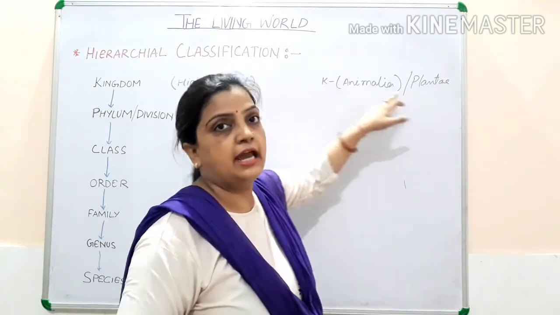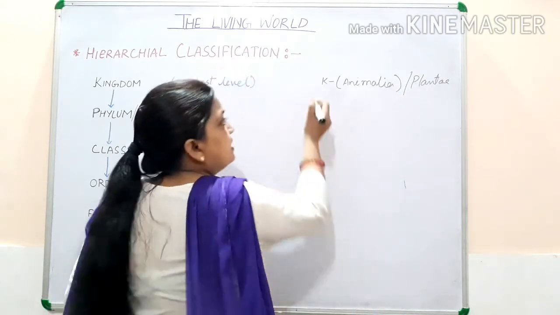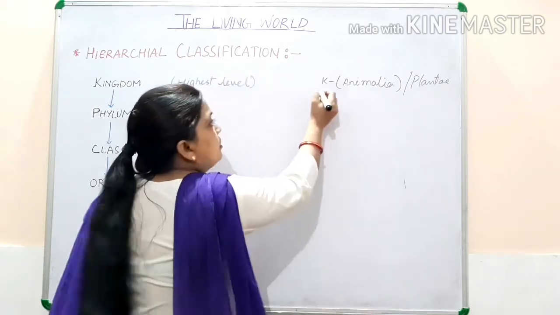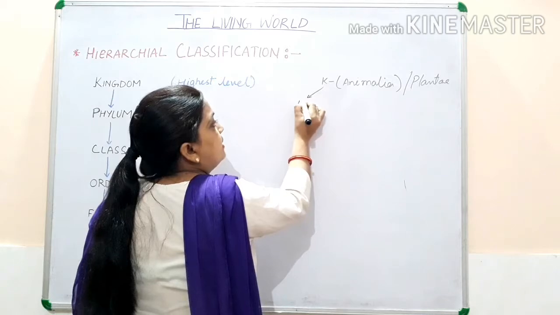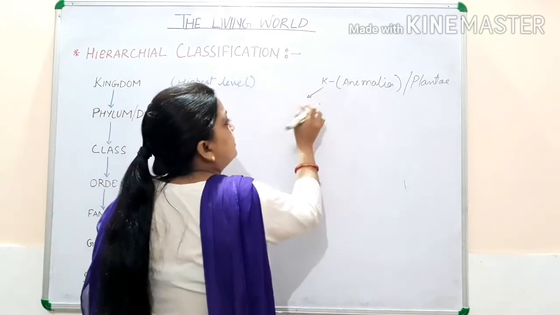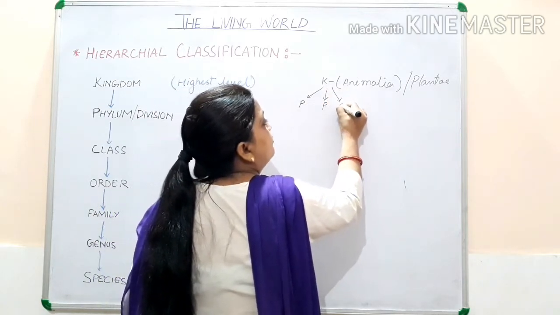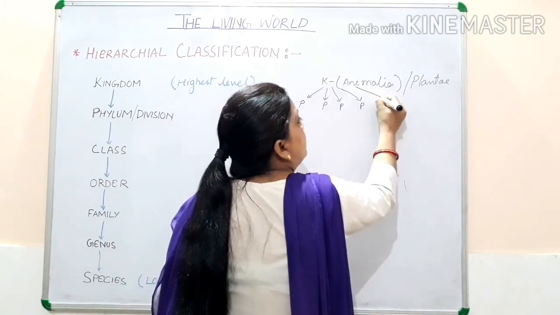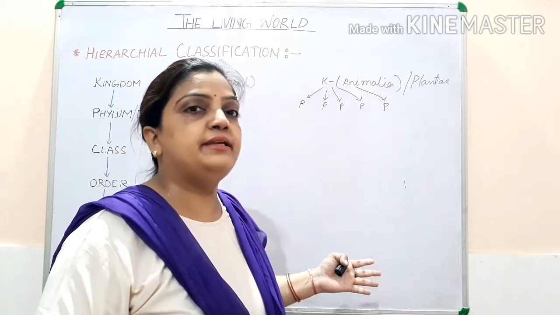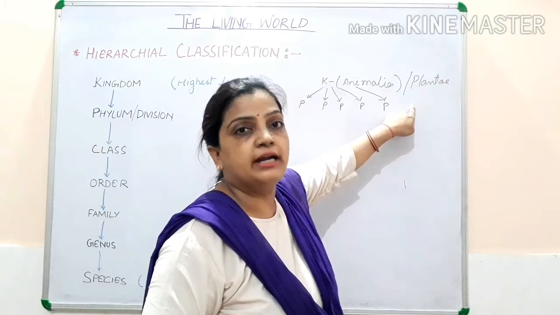Animalia belongs to animals and Plantae belongs to plants. Now this Animalia, it is not that only one animal is there. There can be many types of animals. So this kingdom will be having multiple phylums. Depending upon different characteristic features, various types of Animalia are present. So one kingdom is having multiple phylum.